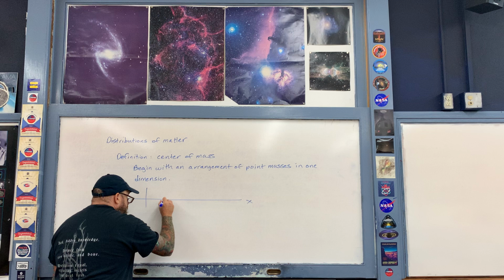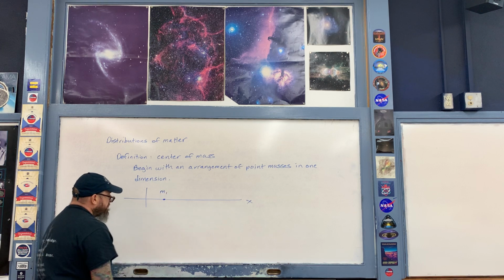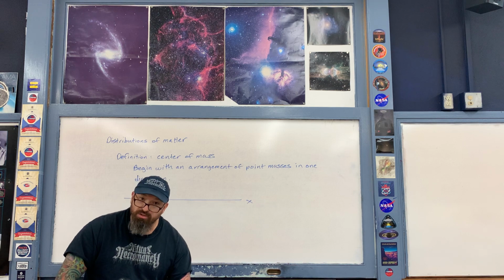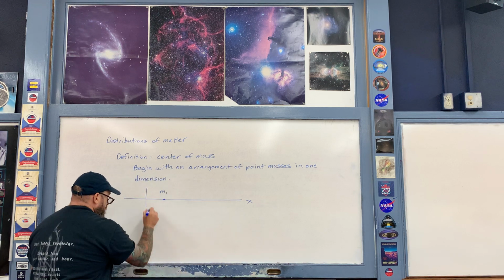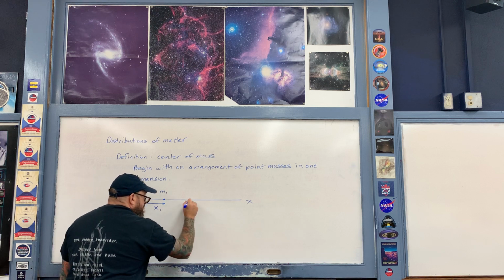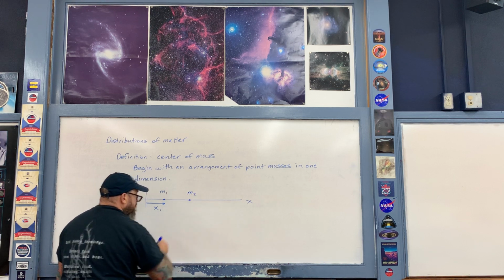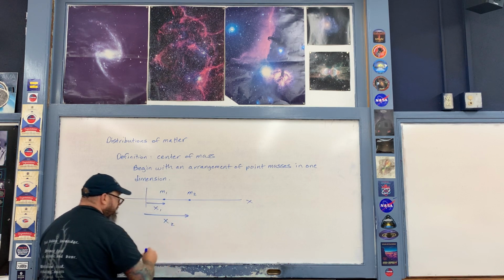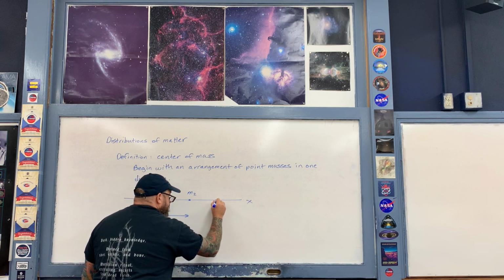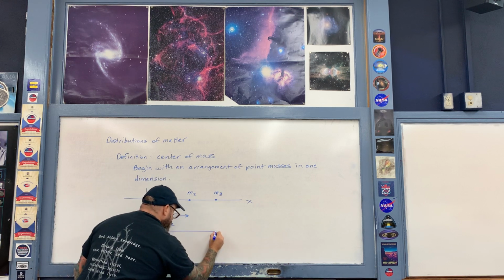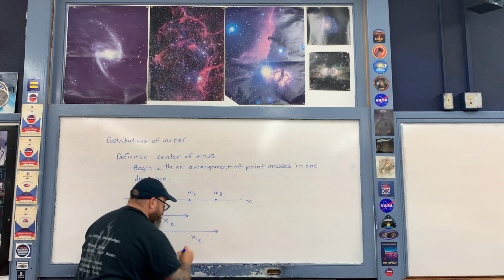So let's say that right here is a point mass m1, and then relative to the origin, this point mass m1 has a position vector. This position vector I'll draw like so. This is just labeled as x1. And then right here is a second mass, call it m2. And then relative to the origin, we have right here a position vector x2. And then lastly, a third, let's say that right here is an m3. And then relative to the origin, right here is a position vector x3.